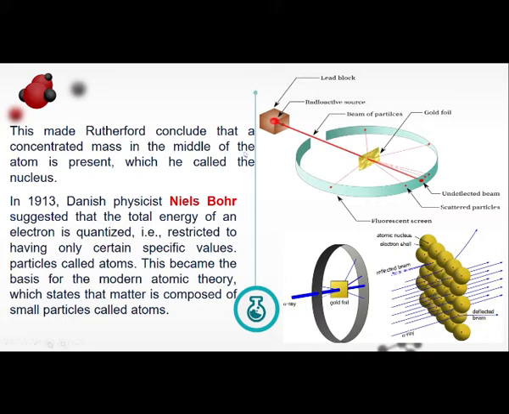Another one is we have here a fluorescent screen na meron siyang gap dito. The purpose of this is that malalaman natin na yung alpha particle nag-pass through na dito sa gold foil and tumama na dito sa fluorescent screen. It is because when the alpha particle hits the fluorescent screen, it will create a light or it will glow. And meron siyang gap para dito dadaan yung alpha particle.